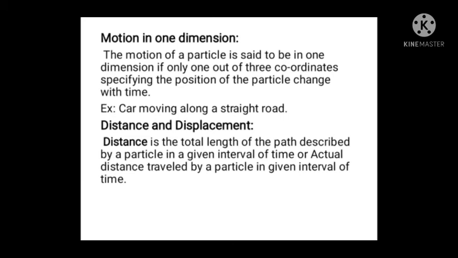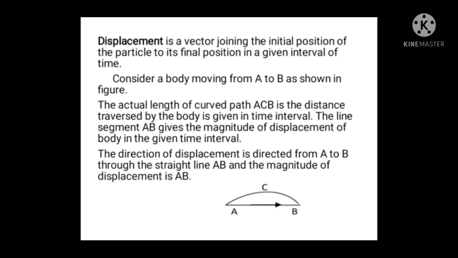Then we'll see distance and displacement of an object. So first, distance. Distance is the total length of the path described by a particle in a given interval of time. Or we can define it in another way. Distance means the actual distance traveled by a particle in a given interval of time. Means actual path length, the actual path traveled by a particle in a given interval of time. So that is distance.